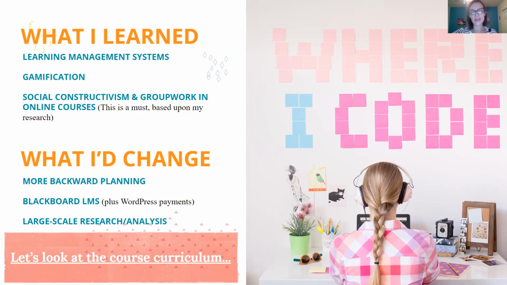Lastly, what would I change about this process? If I were to repeat this process, I would use more backward planning from the start. I did use backward planning for this course, but it's not my forte. It's something that I definitely want more practice in, and I'm looking forward to getting more practice in the spring semester. But definitely gradually getting better at that and looking forward to implementing it on a larger scale.